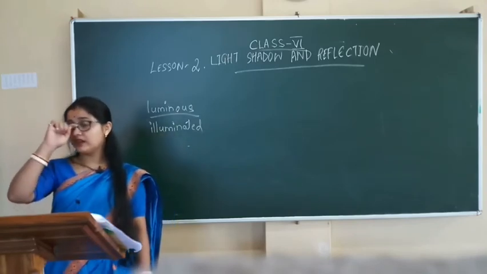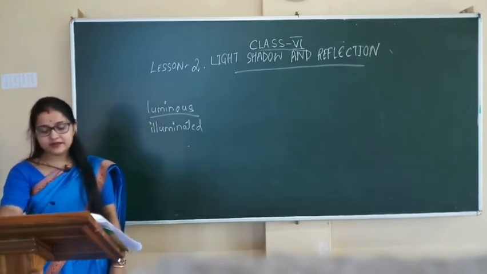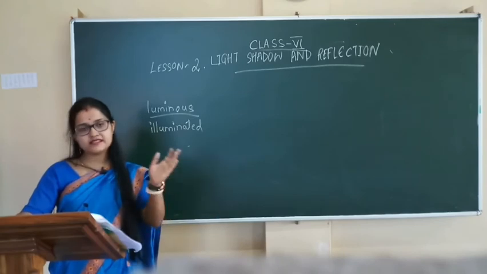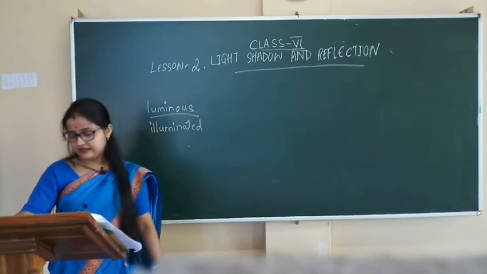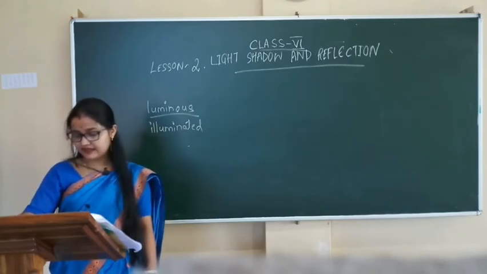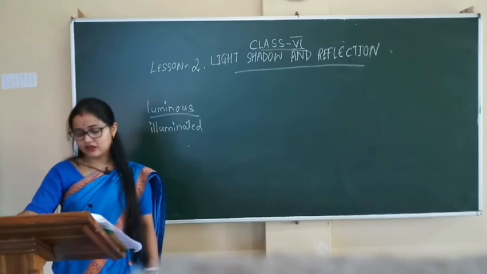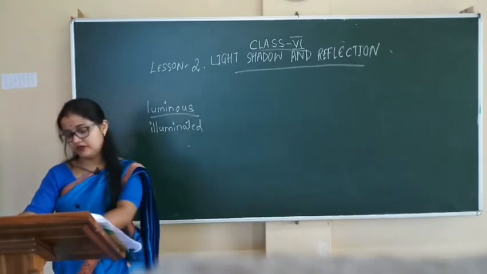Now, what is a solar eclipse? On some day, the moon comes exactly in between the sun and the earth, and the shadow of the moon falls on the earth. This is called a solar eclipse. A solar eclipse occurs on a new moon day.